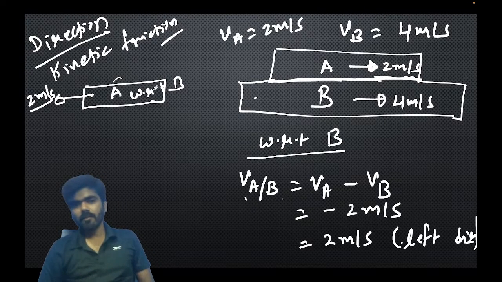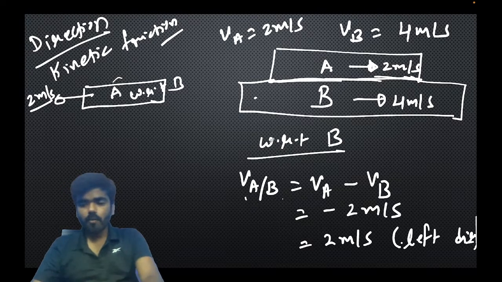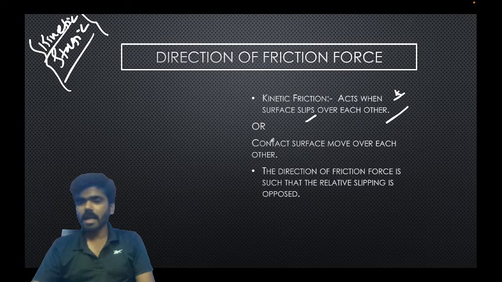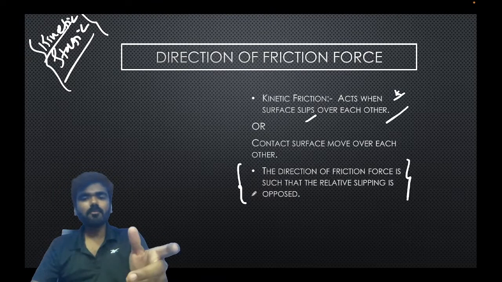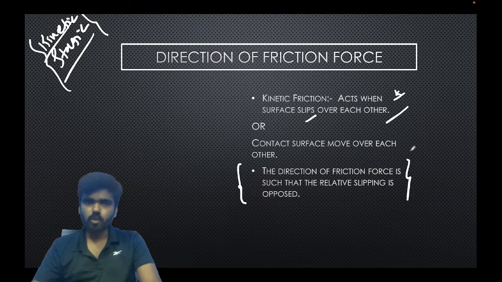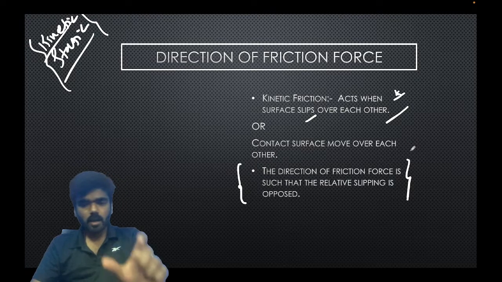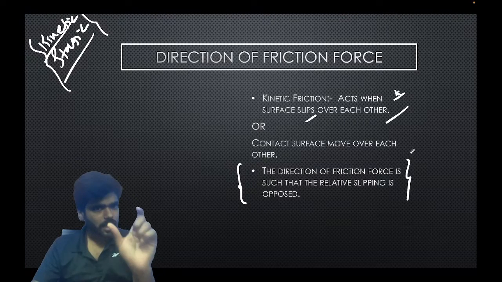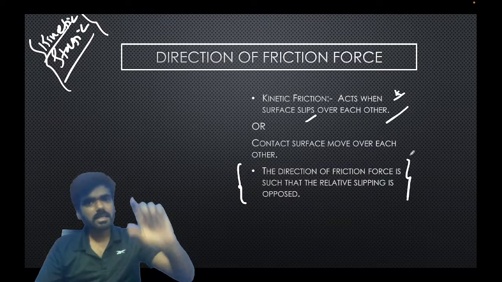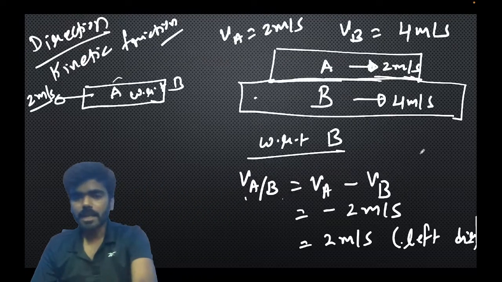Okay, everyone. Now, what we have learned in the previous slide is that the direction of the friction force is such that the relative motion between the surfaces is opposed by kinetic friction.